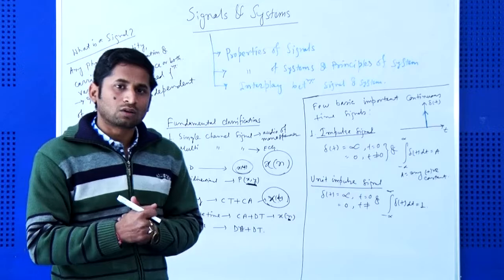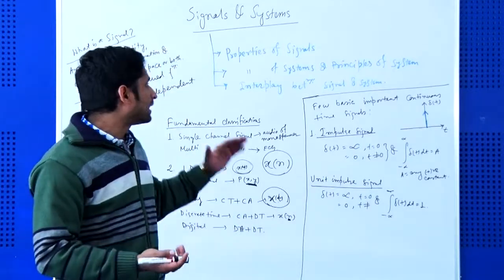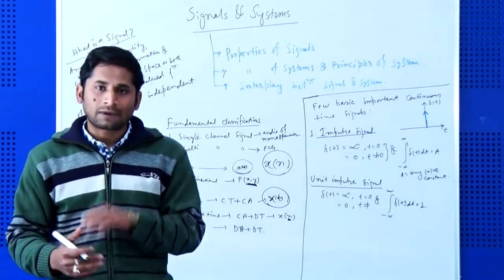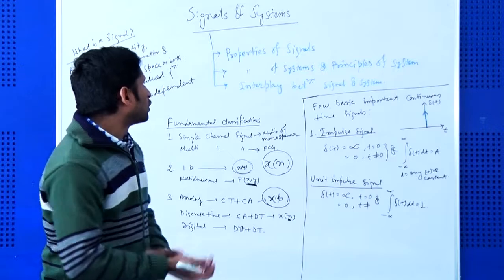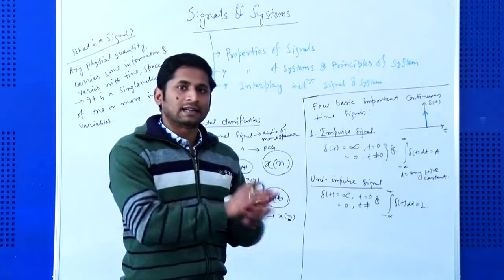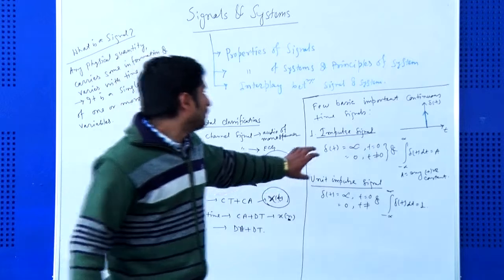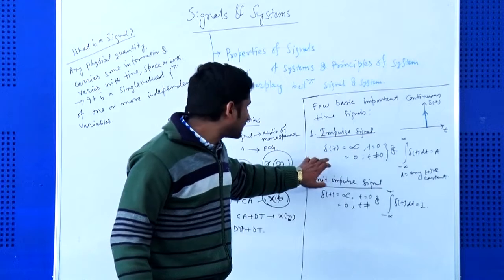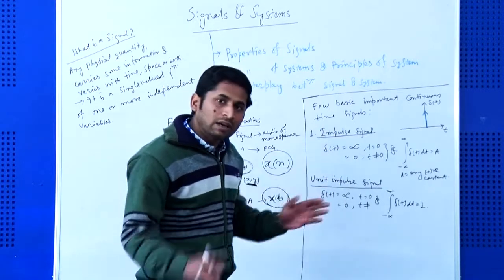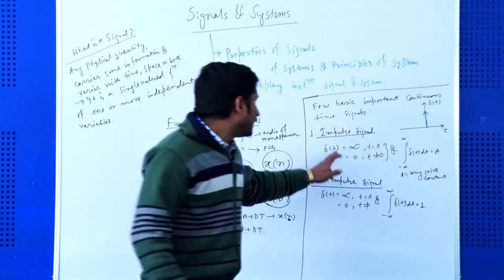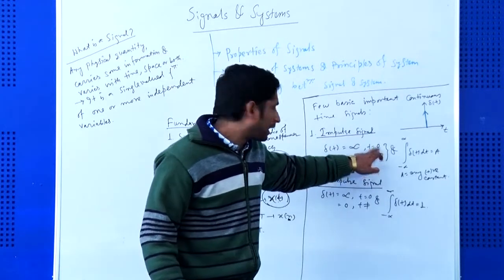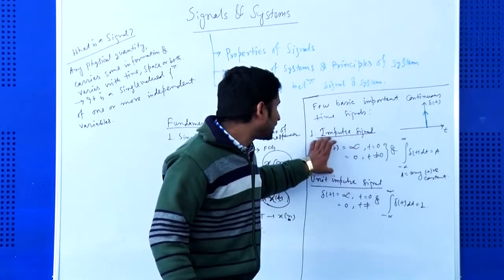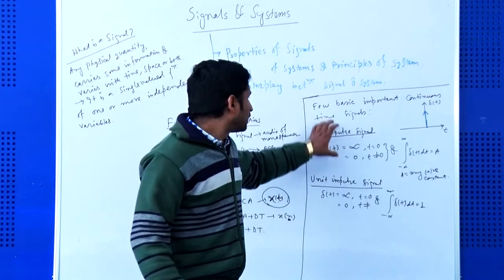Now we have to know a few basic fundamental continuous time signals. I will discuss discrete time signals later, but first I will focus on continuous time signals. First of all, the impulse signal. It is represented as delta(t). Delta(t) is equal to infinity if t is equal to 0, and delta(t) is equal to 0 if t is not equal to 0. This is the functional representation of the impulse signal.